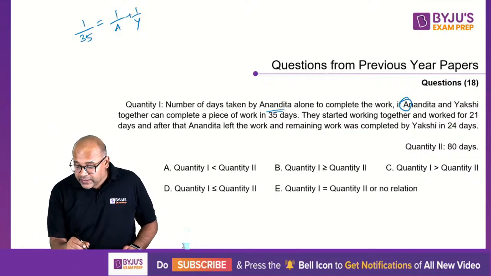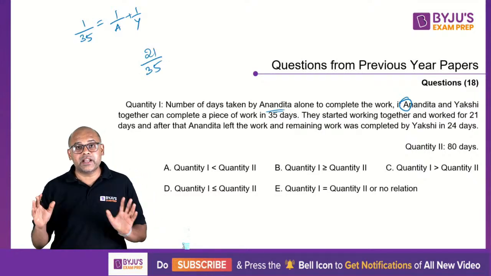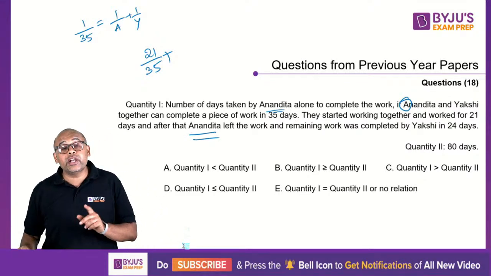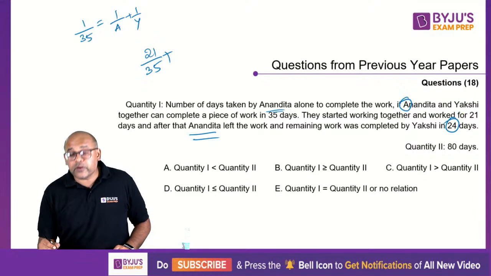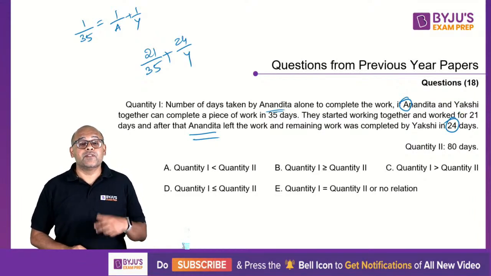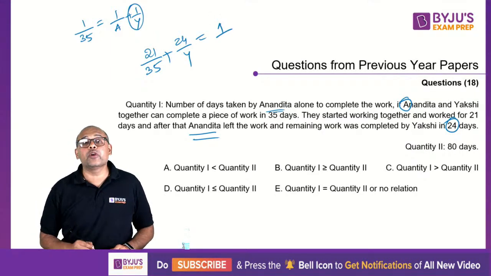So in 21 days, what will they do? 21 by 35 amount of work is done. Now, who left? Anandita left. So who is working? Only Yakshi is working, for 24 days. So 24 by y, because in one day it is 1 by y, and for 24 days, 24 by y. This should add up to one full quantity of work.